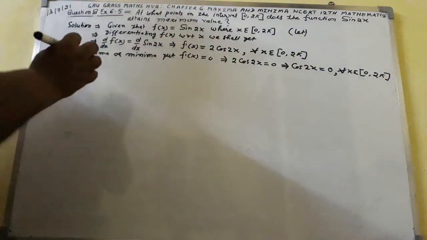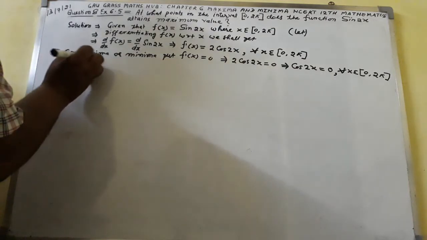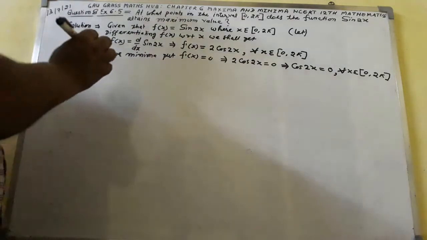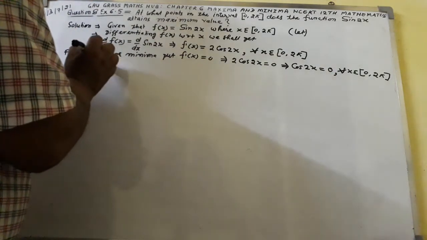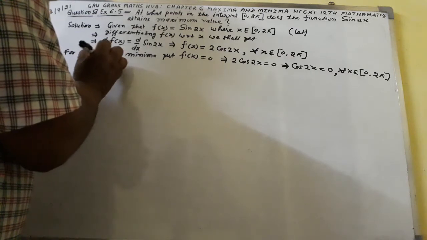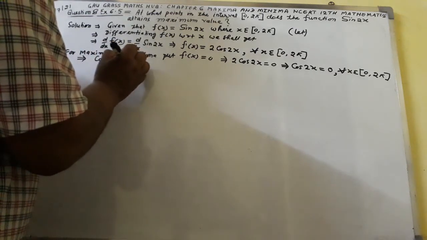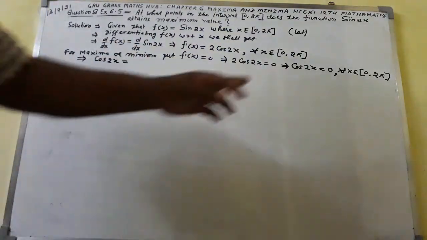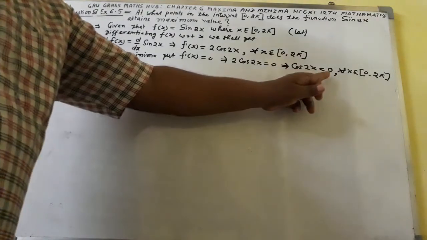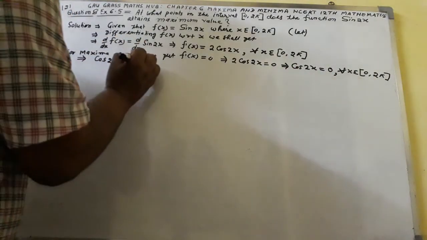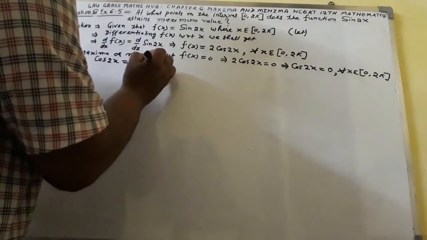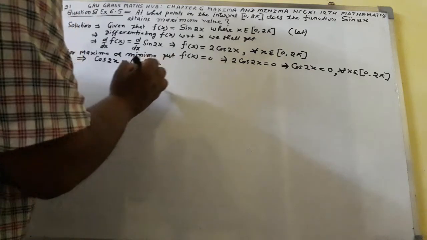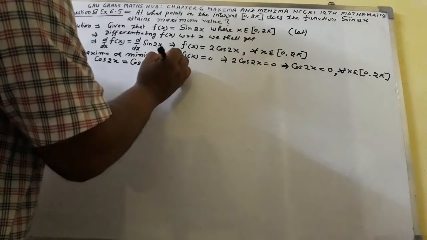What to do next? Next I shall write, implies that cos 2x equal to 0. In place of 0 I can write cos of (0π plus π by 2).